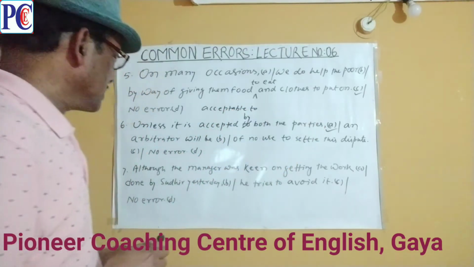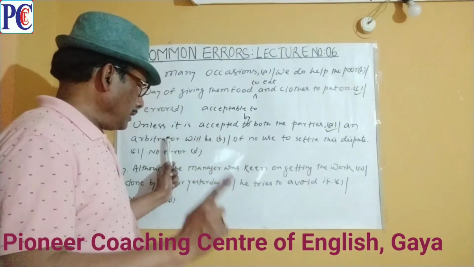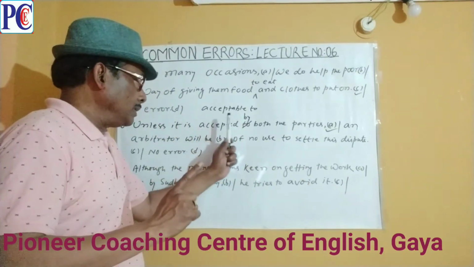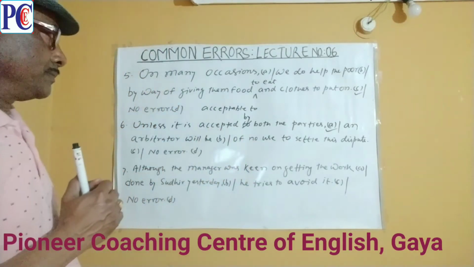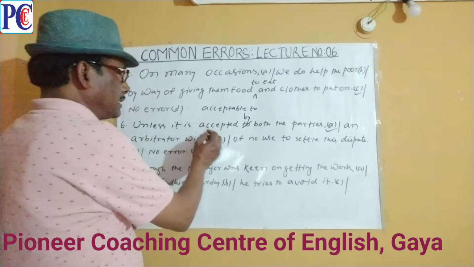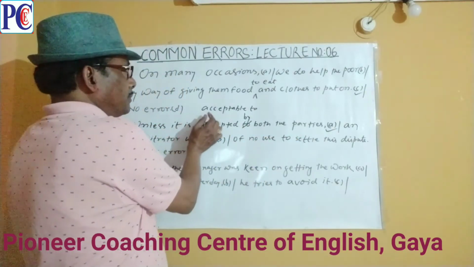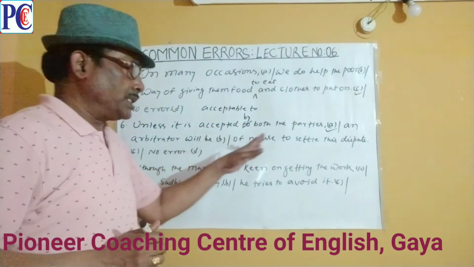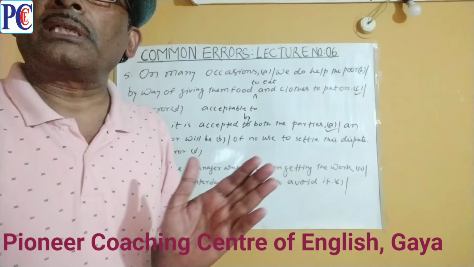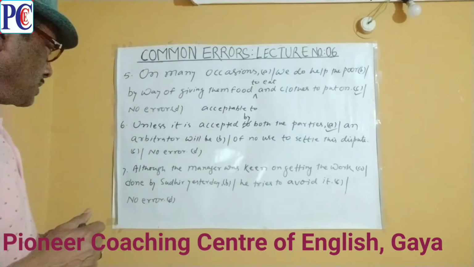That is, we can say, unless it is accepted by both the parties or unless it is acceptable to both the parties. An arbitrator will be of no use to settle this dispute. Let us come to sentence number 7.